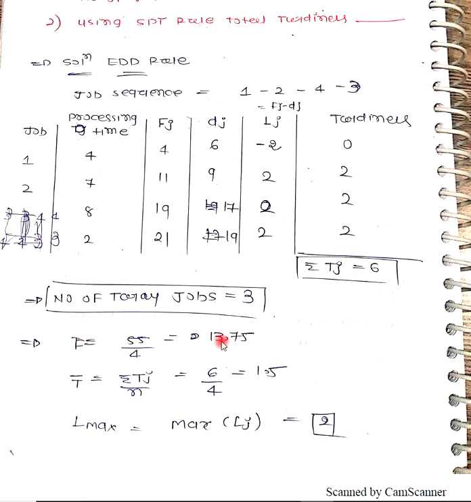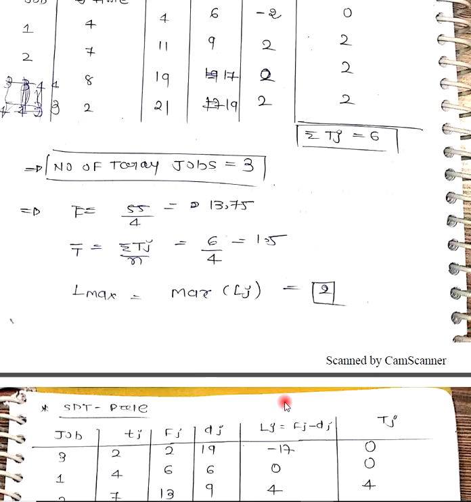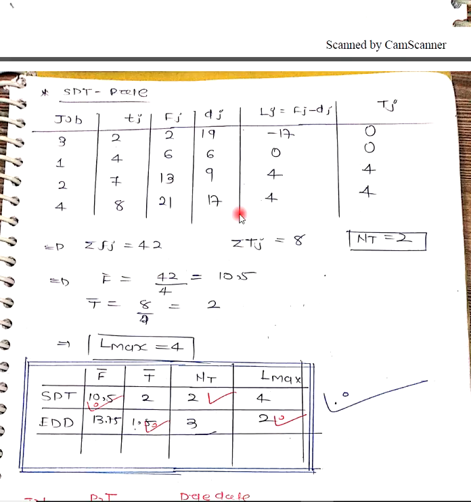What is flow time? Summation of all divided by 4. What is the average tardiness? 6 divided by 4, 1.5. What is the maximum lateness? What is the maximum of lateness? 2. That is 2. The same numerical, if we solve by the SPT rule.